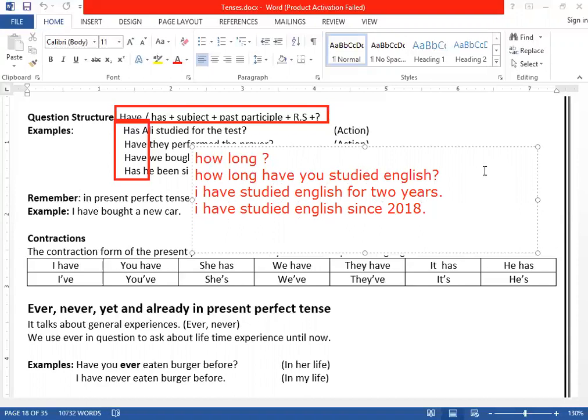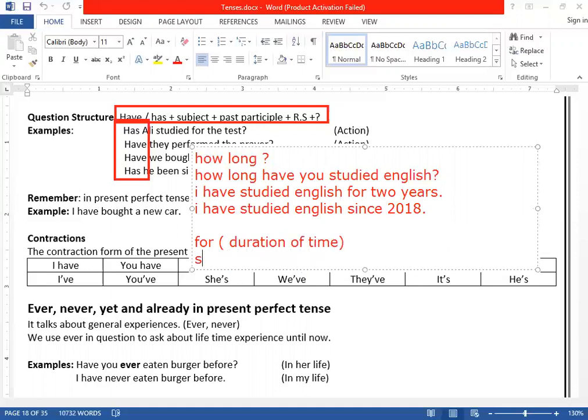Remember, in most cases, students make mistakes with since and for. For is used with duration of time. With duration of time. And since is used with, yeah, exact time.